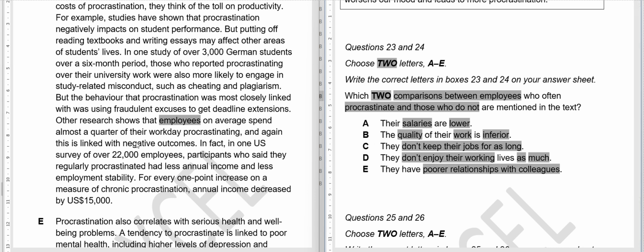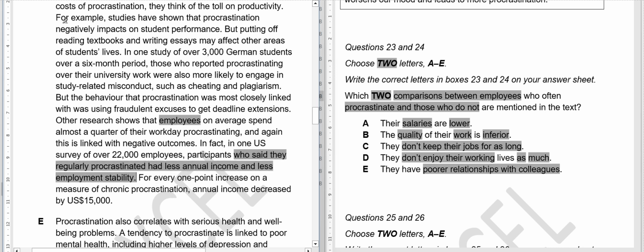Employees on average spend almost a quarter of their workday procrastinating, and again this is linked with negative outcomes. In fact, in one US survey of over 22,000 employees, participants who said they regularly procrastinated had less annual income and less employment stability. Luckily, those two options are written together. Now our answer is in this.